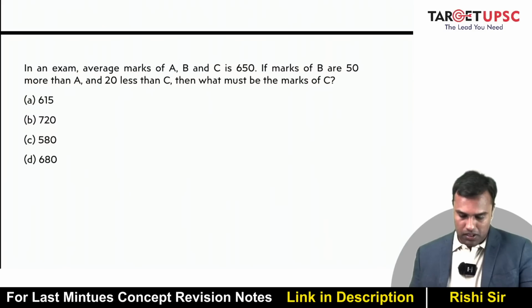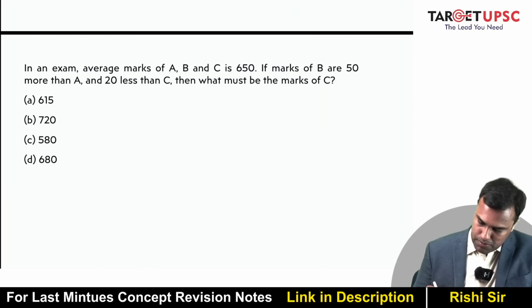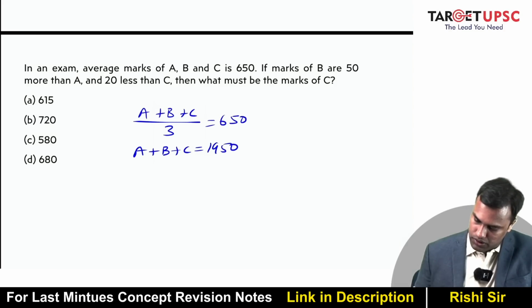Next question. In an exam, the average marks of A, B, and C is 650. If marks of B are 50 more than A and 20 less than C, then what must be the marks of C? Average marks of A, B, C is 650. So A plus B plus C upon 3 is 650. So can I say A plus B plus C is 1950?